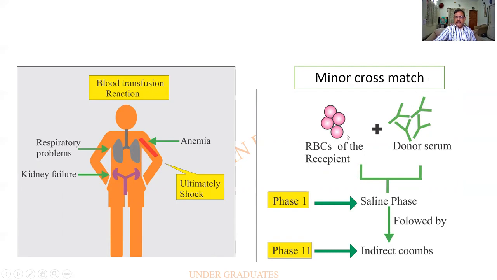Minor cross match is RBCs of the recipient are mixed with the serum of the donor, and you find out whether there is any incompatibility between the two. In phase 1, there is a saline phase, followed by an indirect Coombs test, which turns out to be positive or negative. The major cross match will be the RBCs from the donor and the serum from the patient. So these two tests are important screening tests. This has to be done in the event of a reaction.